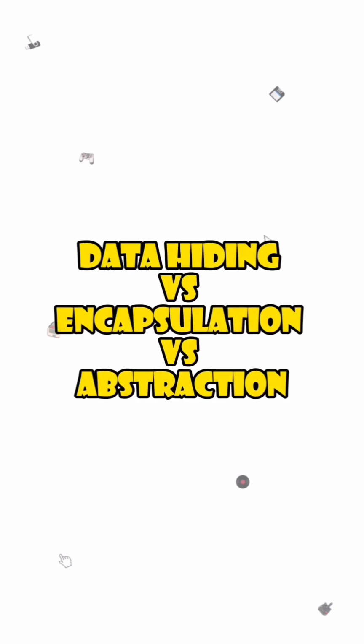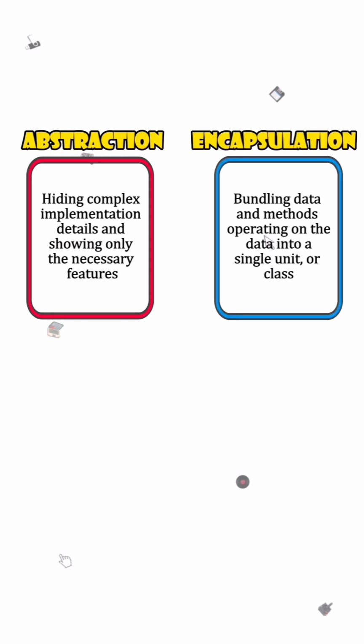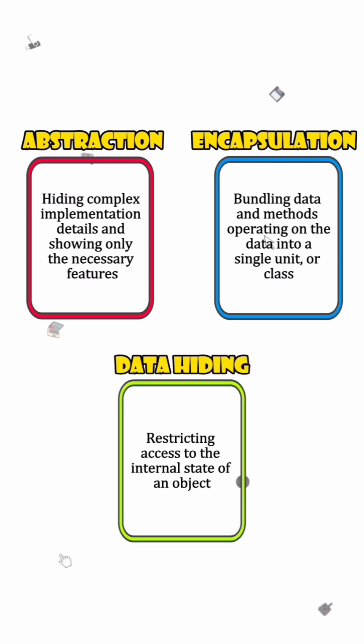Now, let's briefly compare data hiding with abstraction and encapsulation. Abstraction is hiding complex implementation details and showing only the necessary features. Encapsulation is bundling data and methods operating on the data into a single unit or class. While data hiding is restricting access to the internal state of an object.